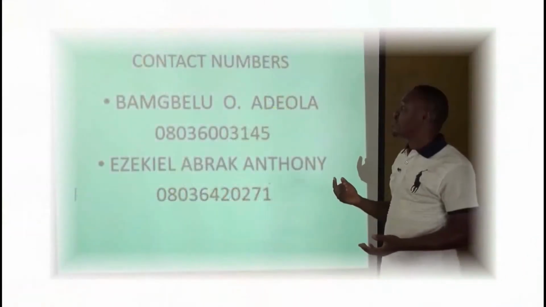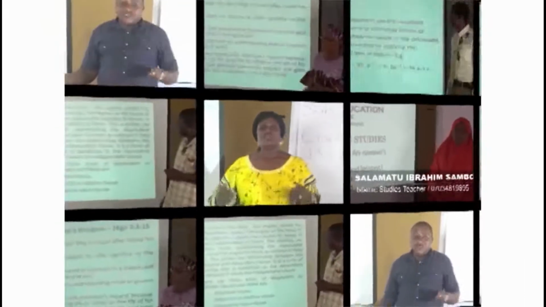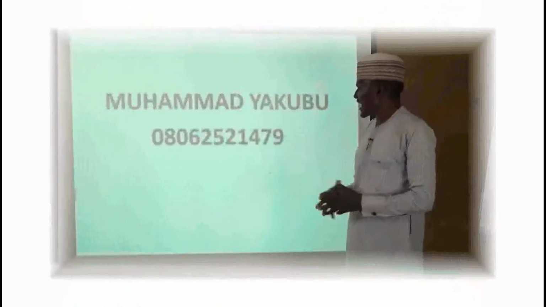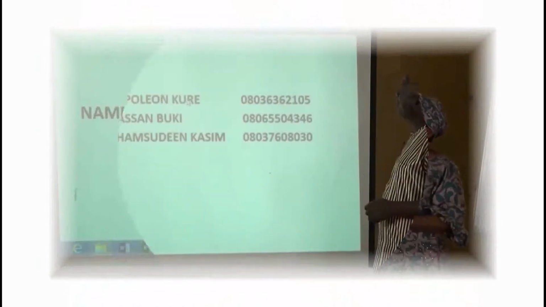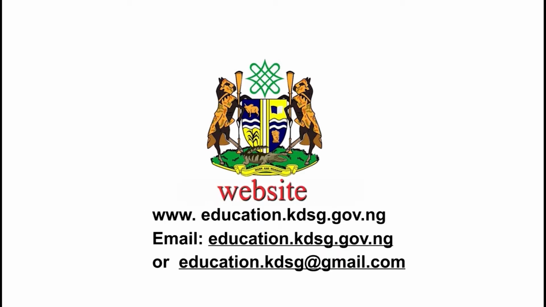Teachers making presentations will always provide their names and phone numbers during each presentation, and they can be contacted for questions, further explanations, and/or clarifications. The following numbers and contacts can also be reached for expression of any concern or observation: 090-865-00545 or 080-383-62072. Our website is www.education.kdsg.gov.ng.